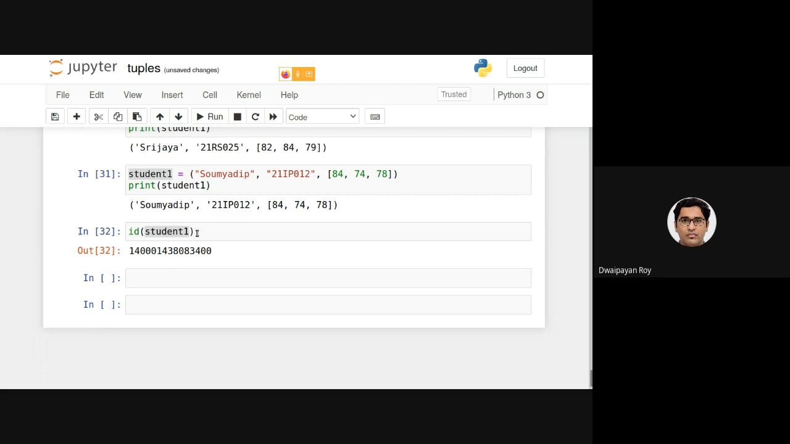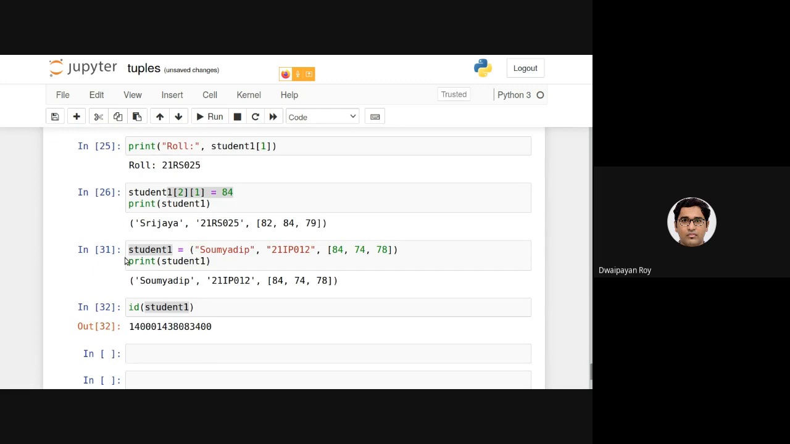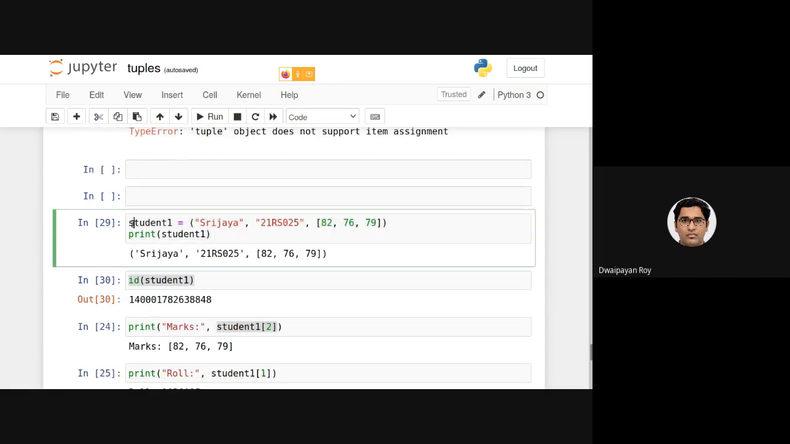Now I would like to ask a basic question here. What if I again execute this? Will I be getting the same ID? I'll request you to try that at your end. It's a simple task. First I have done this, then I am getting this ID, then I'm doing this, then I'm getting this ID. Then if I re-execute this, that is, if I again use student 1 to store the information regarding Srijoya, will I be getting the same ID?